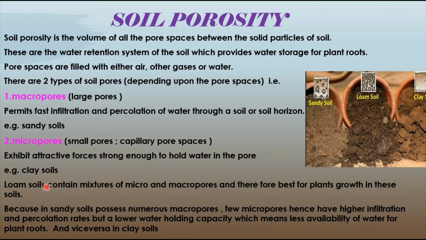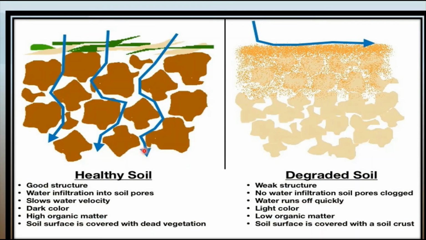So obviously it is not going to be good for the proper growth of the plants when compared to our loamy soil. Then moving to the next thing, here you can see the pore sizes of the soil and their infiltration capacity. Here it is a healthy soil containing good structure for water infiltration into the soil pores, which slows water velocity. It has a dark color, high organic matter, and the soil surface is covered with dead vegetation.